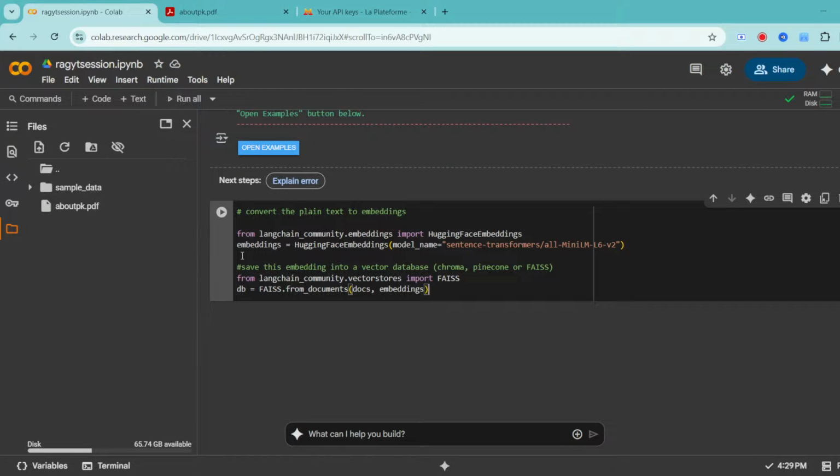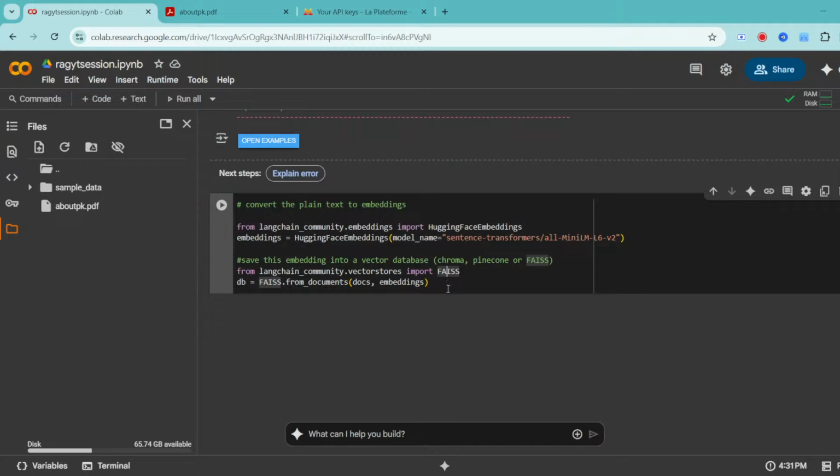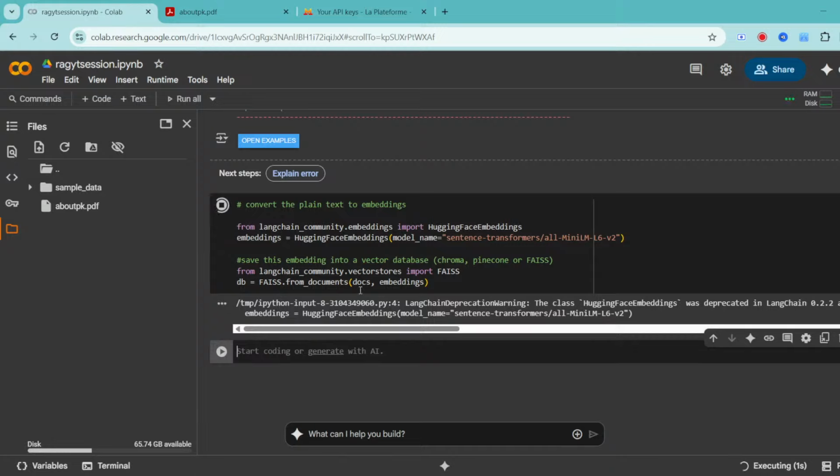I'll tell you what's happening here. First we are telling that I'll be using sentence transformers, this MiniLM, for doing the embeddings using Hugging Face embeddings, and then the docs and the embeddings I'll pass. So when I do that, it's going to convert the given docs into embeddings.